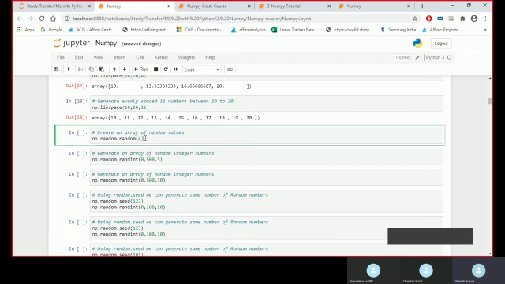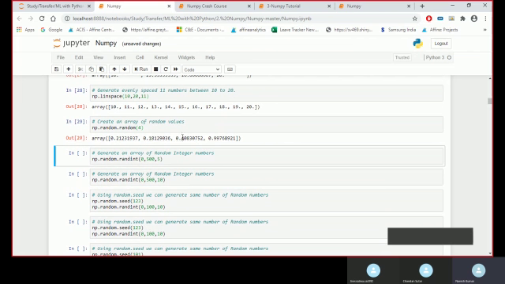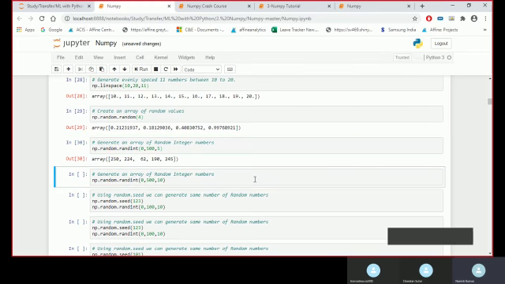Another way to create is random.random that I was talking about yesterday. It would generate 4 random numbers. Another way to generate is random.randint, from 0 to 5, in a size of 5.